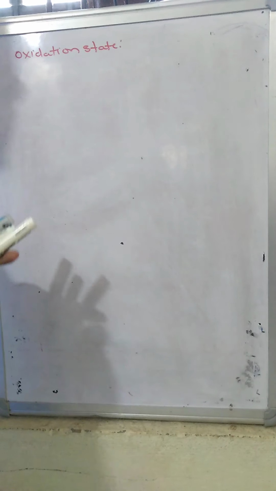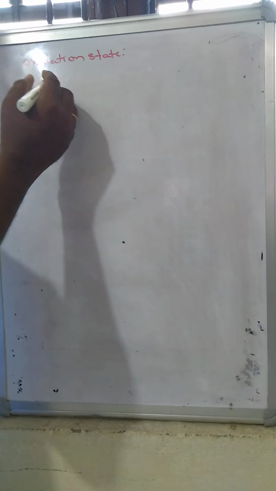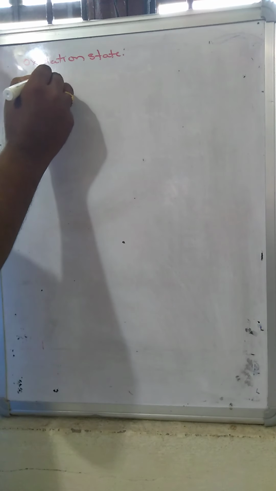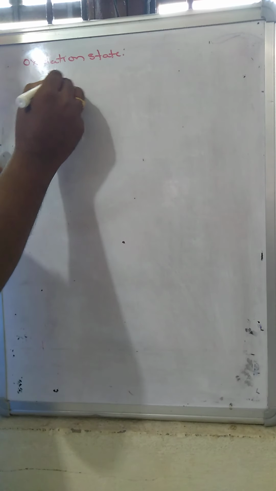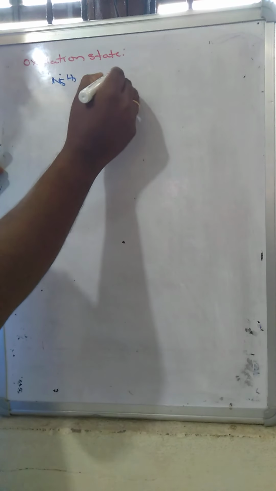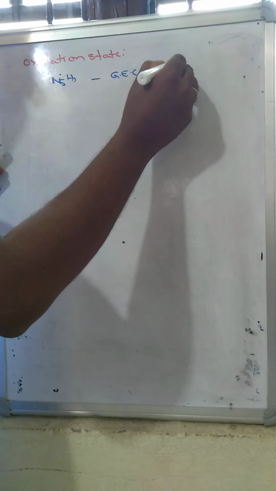Good morning students. Today we will discuss the oxidation states of the 15th group of elements, the nitrogen family. The general electronic configuration of the 15th group of elements is ns2 np3.